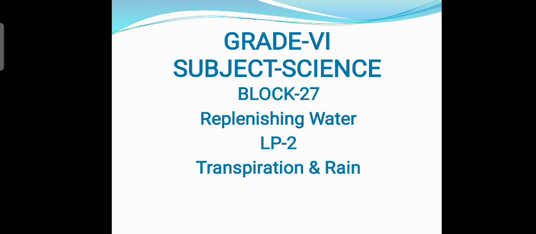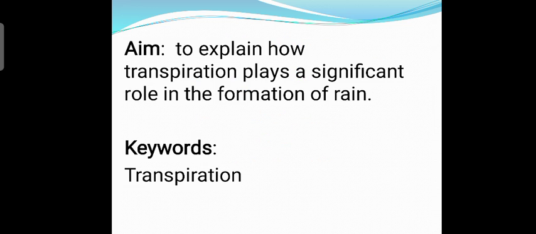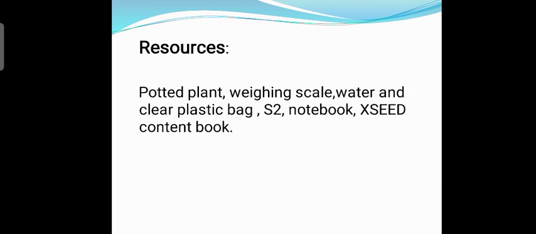We are going to continue with LP2, that is transpiration and rain. So let's start, students. The aim of this lesson is to explain how transpiration plays a significant role in the formation of rain. The keyword is transpiration. The resources required are a potted plant, weighing scale, water and clear plastic bag, S2 of volume book, notebook and Exceed content book. Make sure, students, that you collect all these resources before continuing with the video.